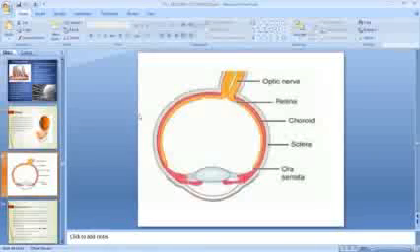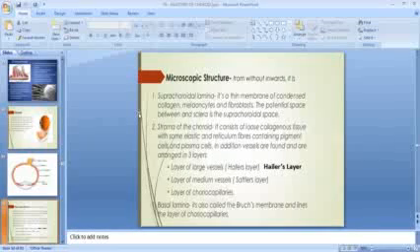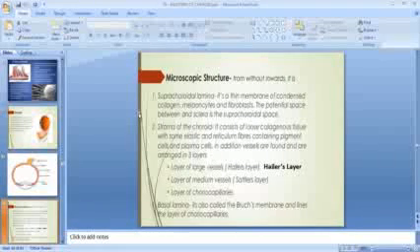Vascular coat, and it is beneath the sclera. Then microscopic structure of choroid, from out inwards. It is a suprachoroidal lamina.